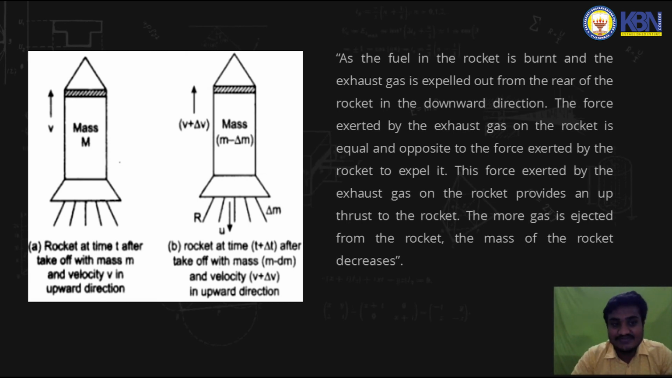See, in the first case, when the fuel is not burnt, at any instant of time t, the mass of the rocket is m, as we have seen in figure A, and it is moving with velocity v. In the second figure, figure B, you can see that the mass of the rocket is m minus delta m. Why I have written m minus delta m: delta m is the mass of the gas which has been ejected out from the tail of the rocket.